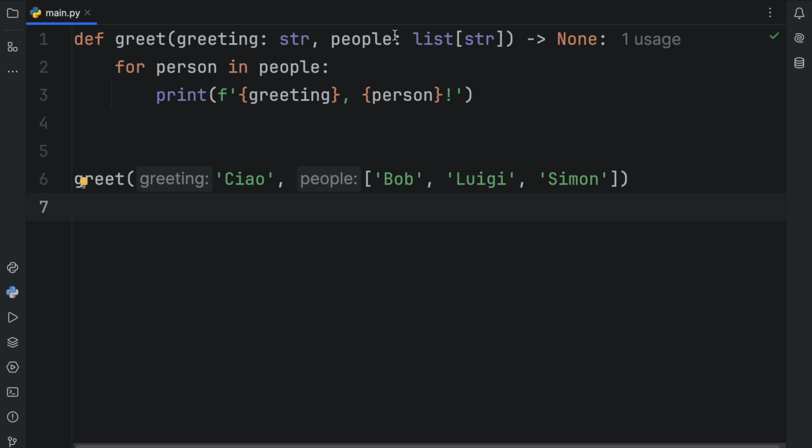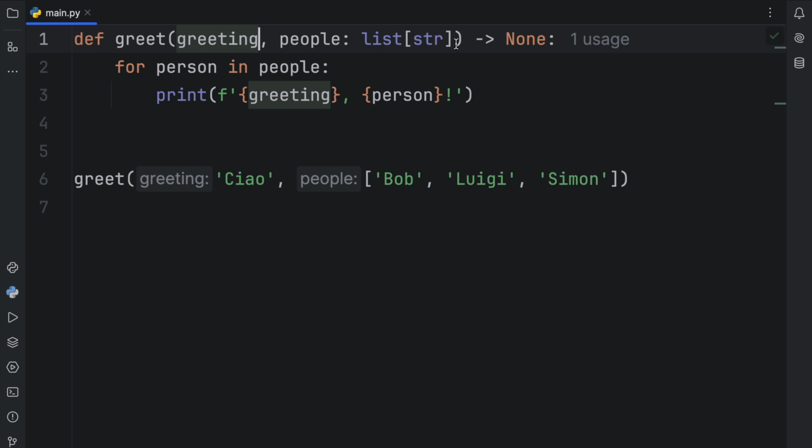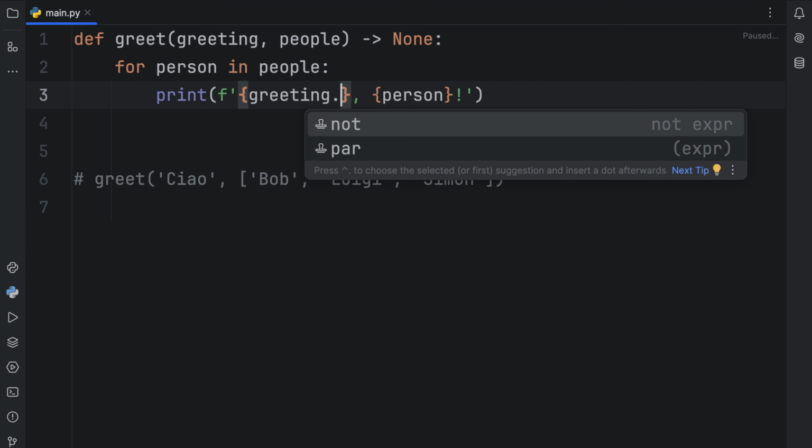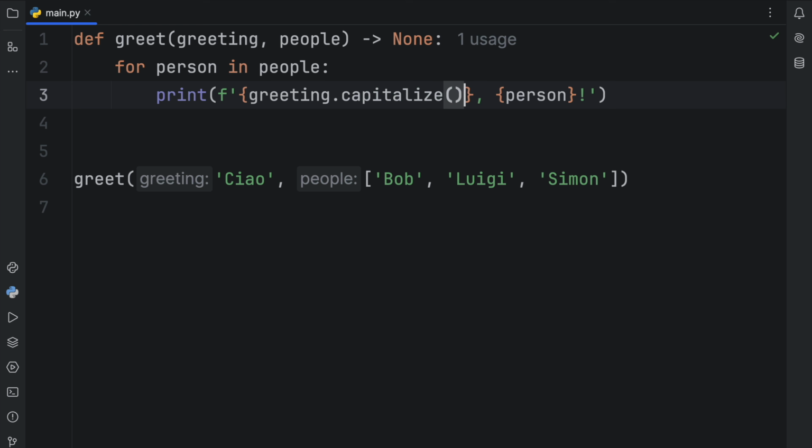Also, on top of all of this, we also get better context actions based on our code editors. For example, here we defined greeting to be of type string, which means we can use dot notation, and it's going to help us out. It's going to give us all these string methods for greeting. Without these type annotations, and without further context, you'll notice that we're not going to get any context actions, which for people like me can easily lead to a mistake, such as capitalize. If I write it with an S, that's not going to work at all, because obviously in programming we follow most American standards of spelling, so you would have to type in capitalize with a Z.